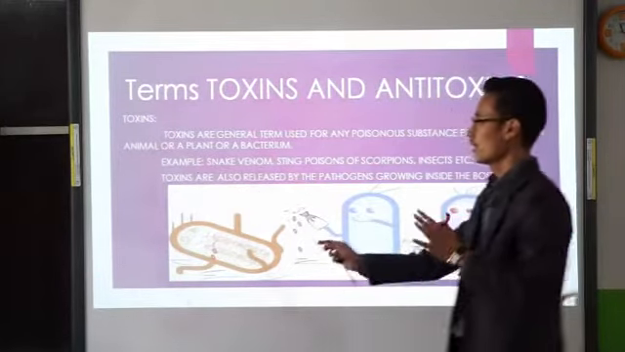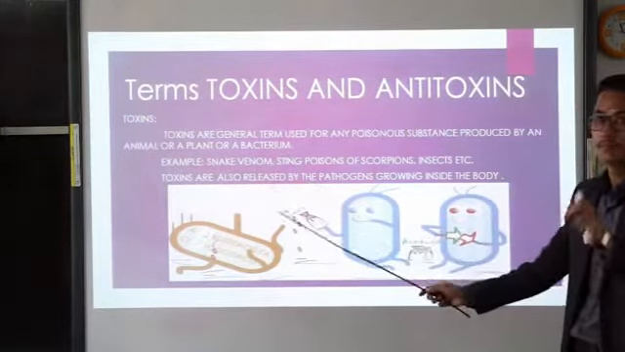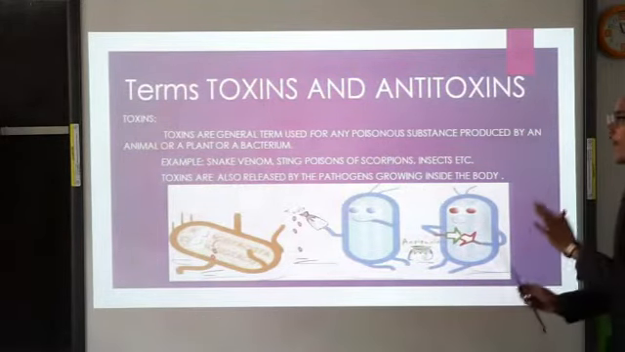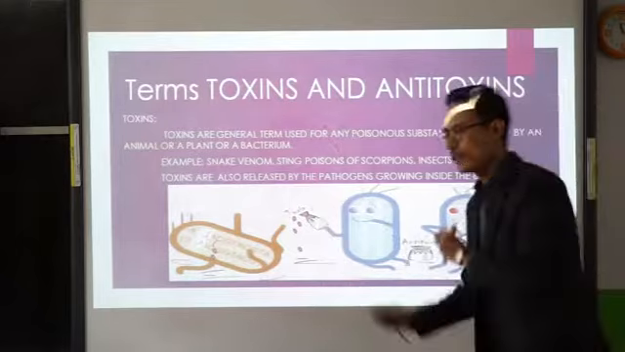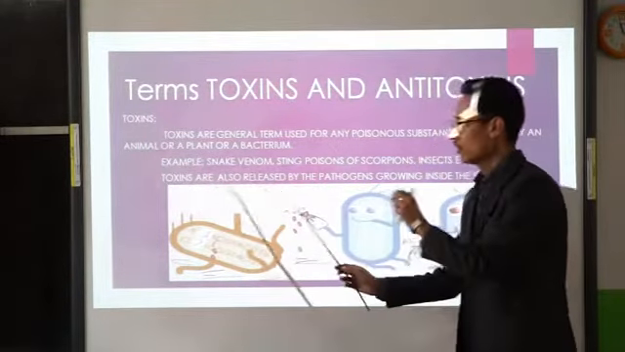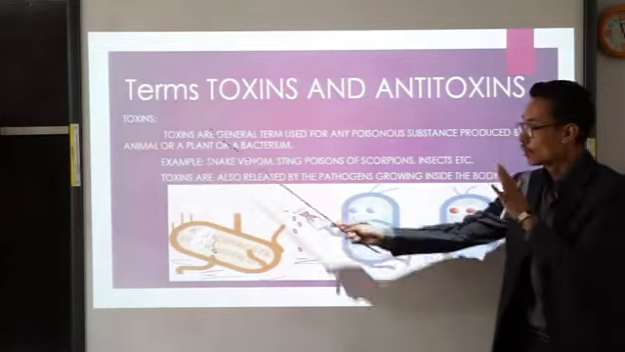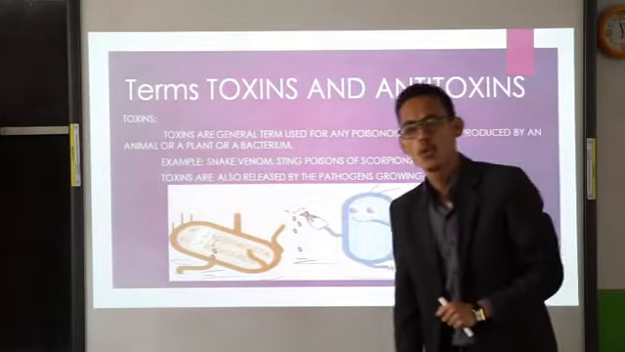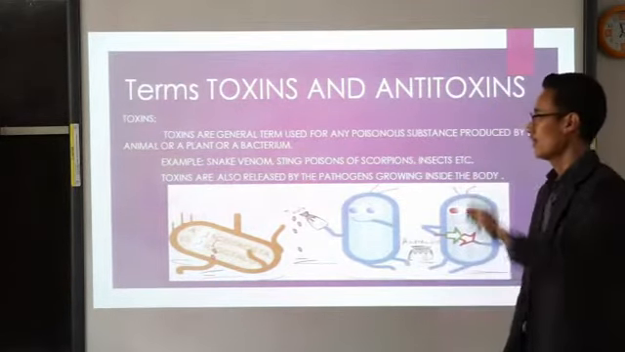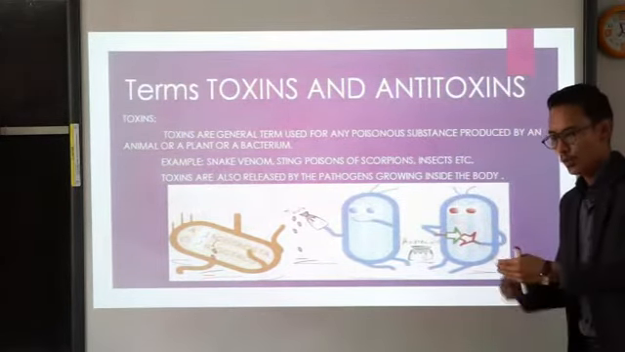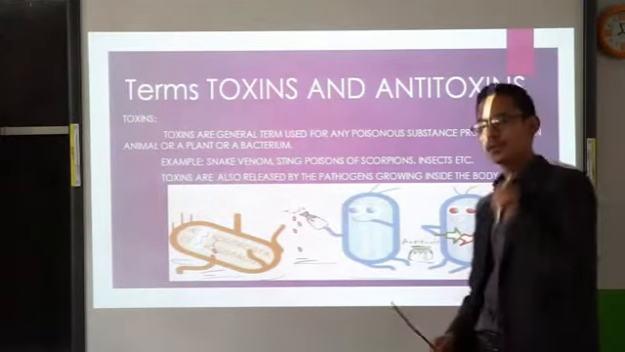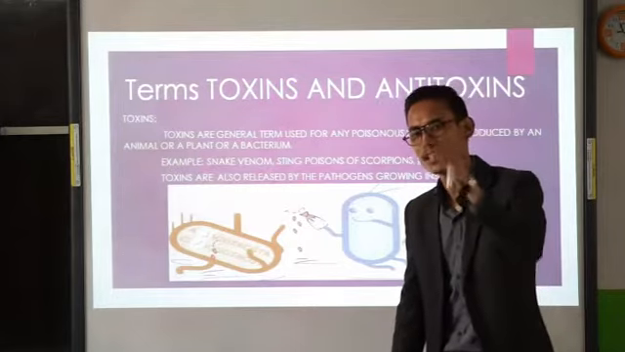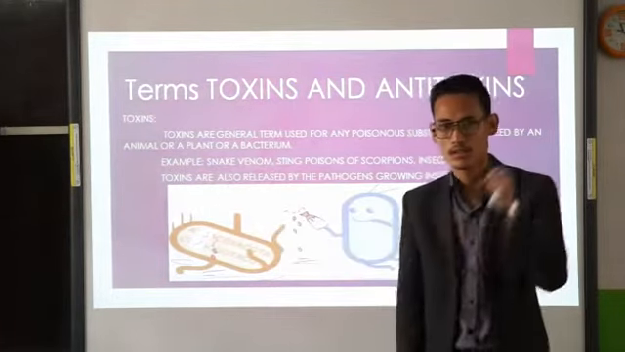So what are toxins? Toxins are a general term used for any poisonous substances produced by microorganisms, by bacteria, or by an animal or a plant. In general terms, we should call it poison, which is a very harmful chemical substance. Whenever microorganisms enter our body, they will produce toxic chemicals, or we can say toxins.